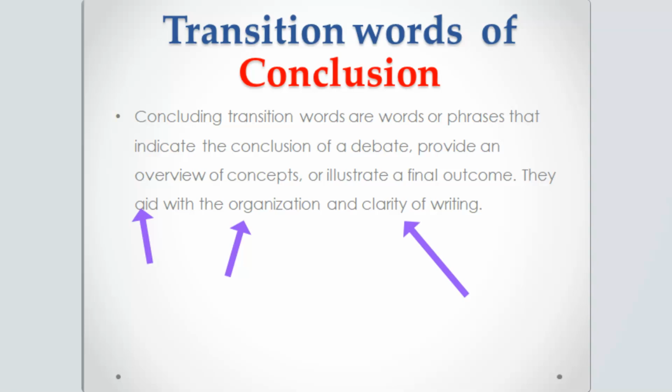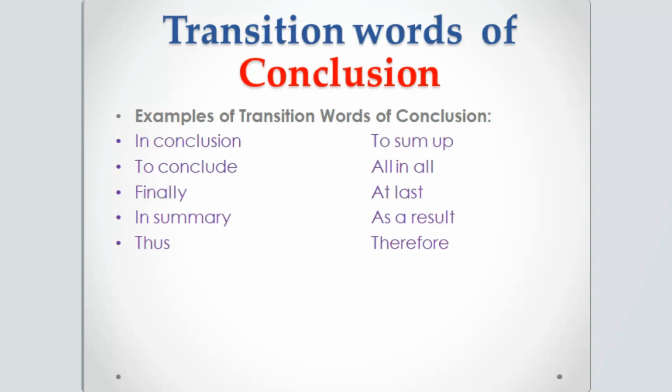So this means that the conclusion is the final one. The words or phrases indicate the conclusion of a debate, provide an overview of the concept, or the final outcome. So this is called transition words of conclusion. Let's look at some examples. The transition words of conclusion are thus, therefore, as a result, at last, all in all, to sum up, in conclusion, to conclude, finally, in summary, or you can say in short also.